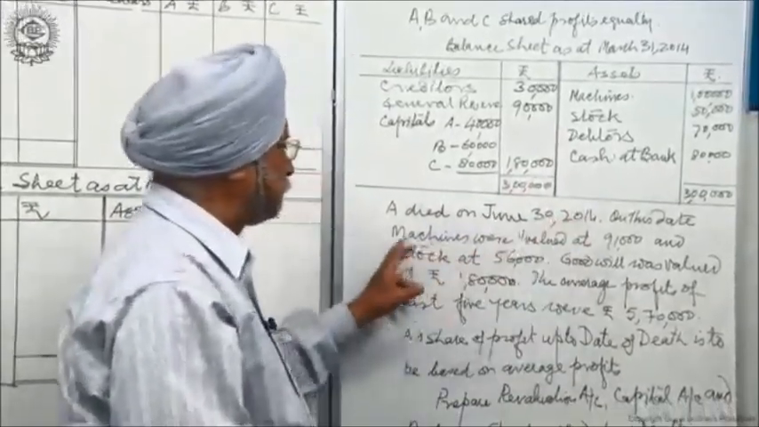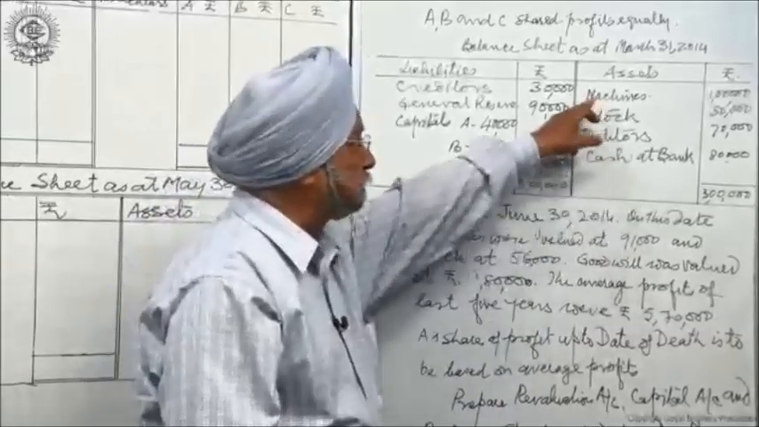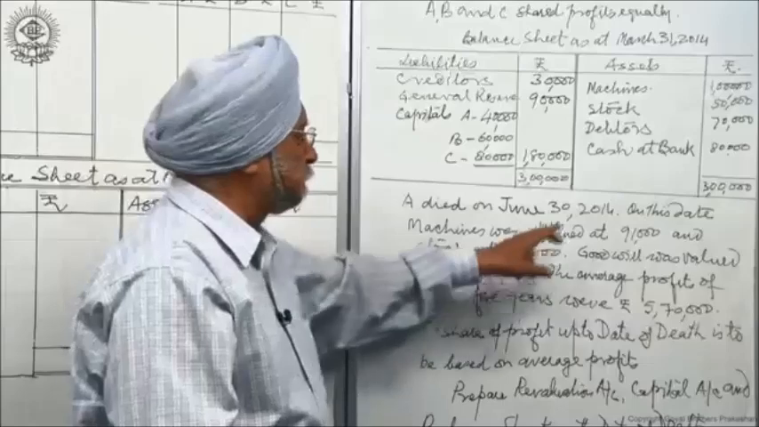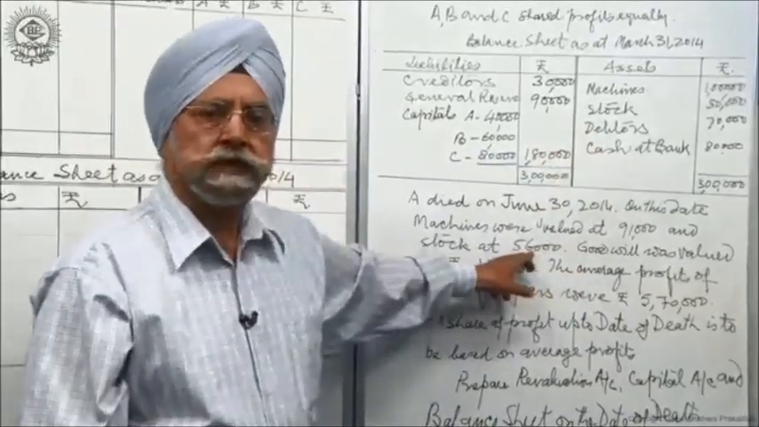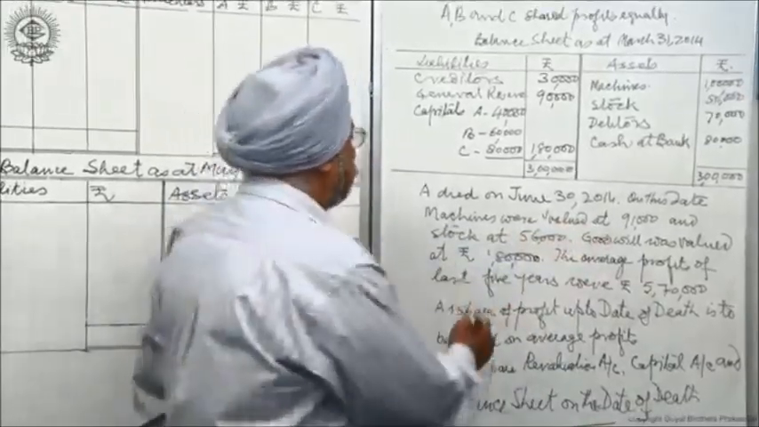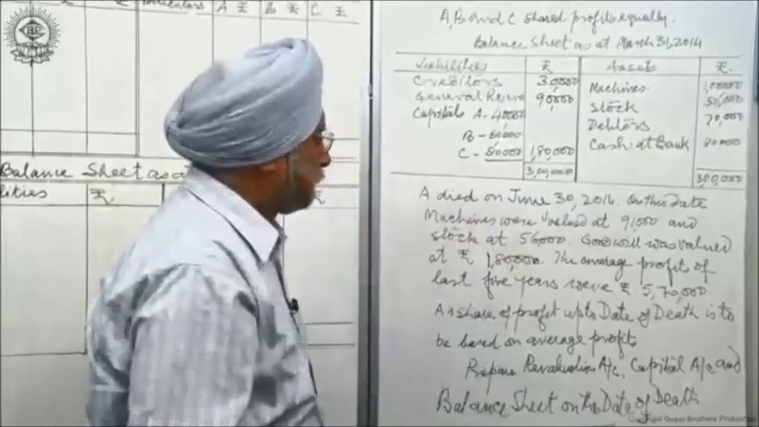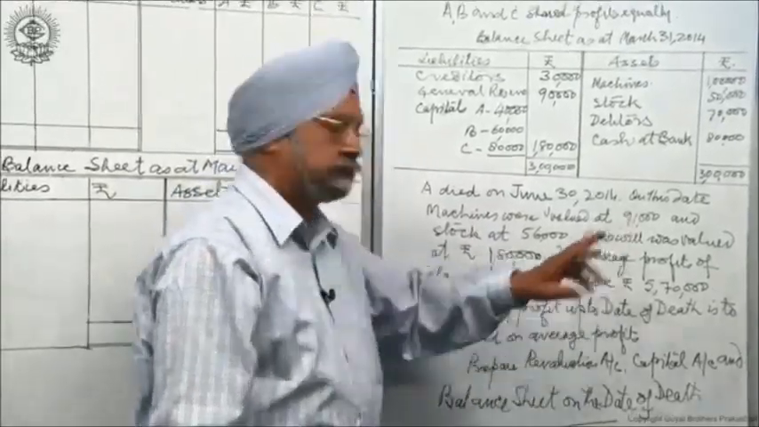On this date, machines were revalued. They were valued at 91. So they are 1 lakh, they are valued at 91. And stock is worth 56. It is 50, it is worth 56. This is for preparing revaluation account on this date. Goodwill was valued at 1,80,000. The average profits of the last 5 years were 5,70,000.